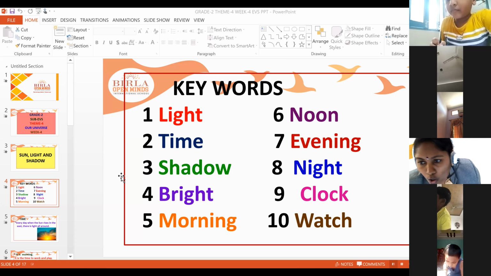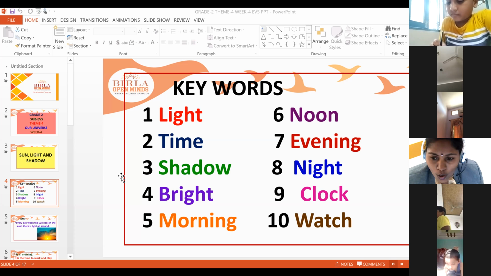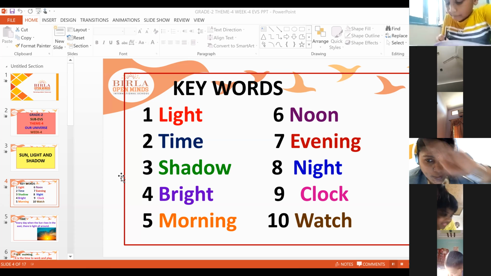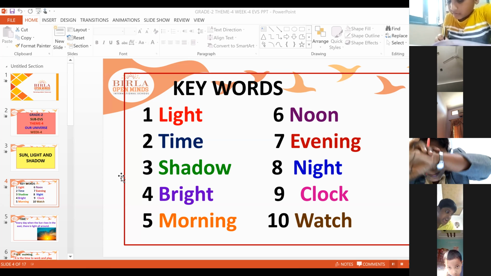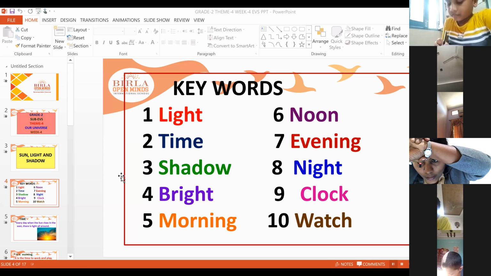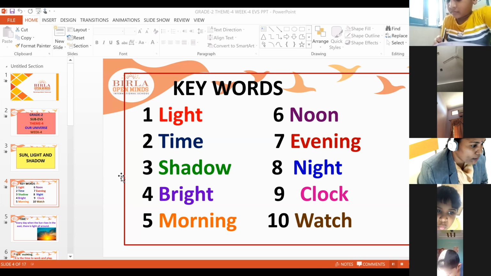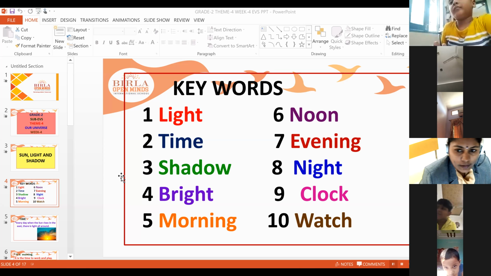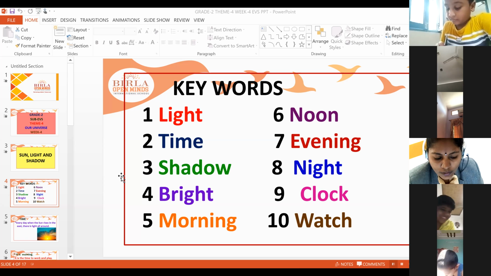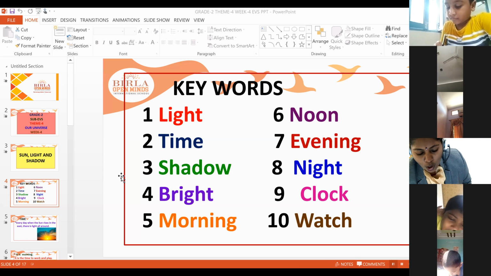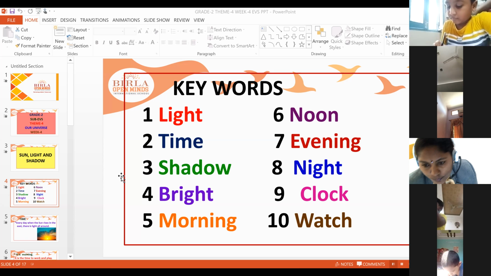Both will show us time only. The only difference is clocks are placed on the walls, watches are kept on our wrist. Wrist means like this hand. Okay, these are the keywords: light, time, shadow, bright, morning, noon, evening, night, clock, watch.